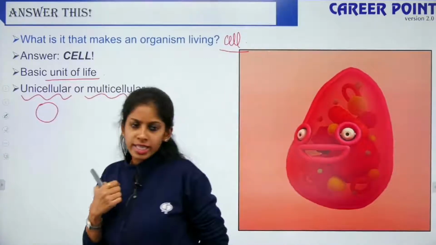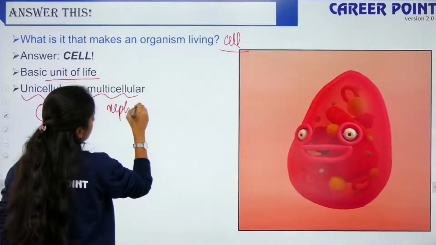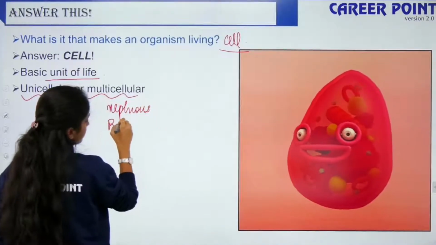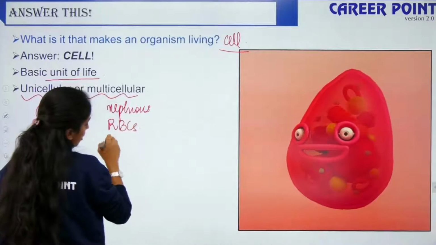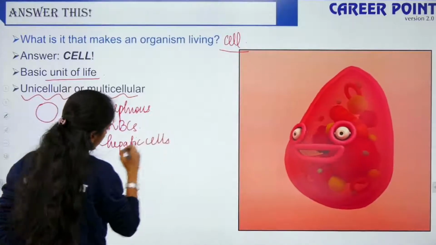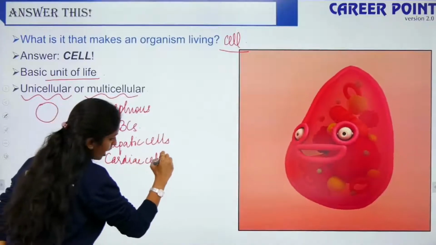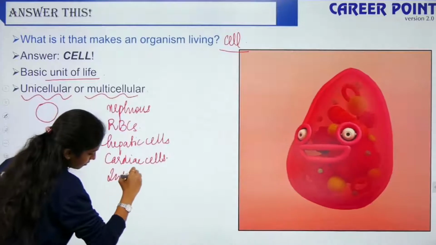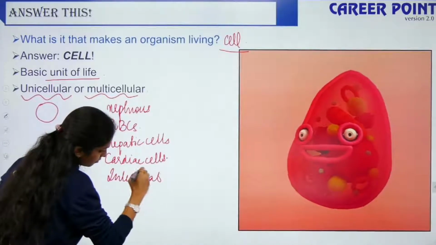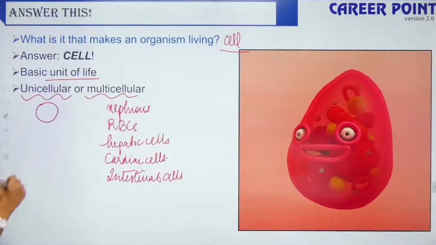So we have so many types of cells, like your nephrons, your RBCs, your hepatic cells, your cardiac cells, your intestinal cells. Yes, all of them coordinate together to give you a perfect function, right? So this is multicellular.